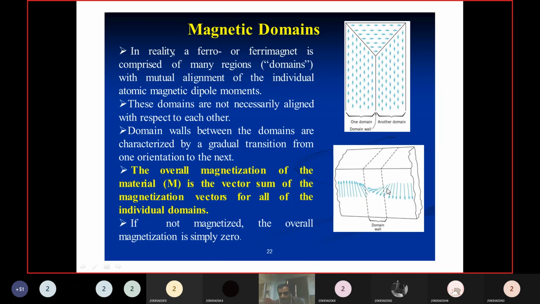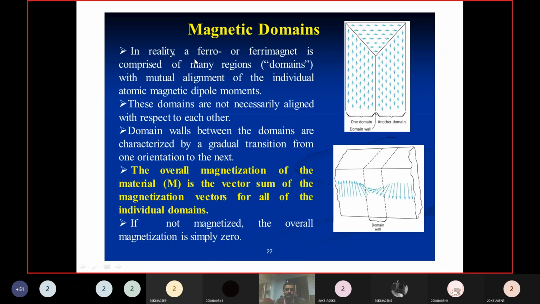After reaching the other side of the wall, the domain is oriented in the other direction. That means inside the wall, the orientation will be like this.